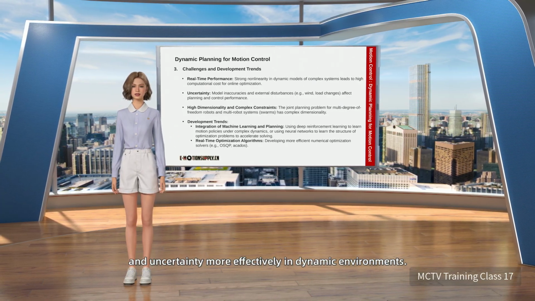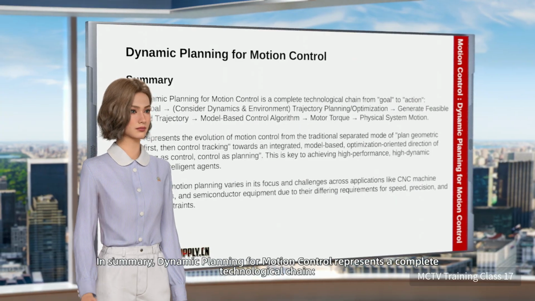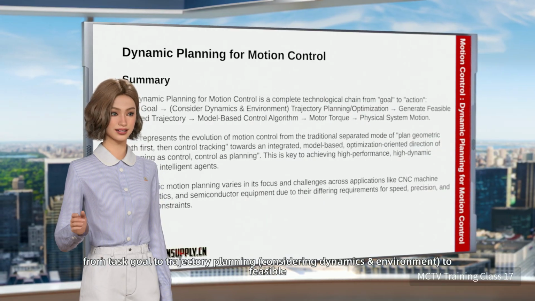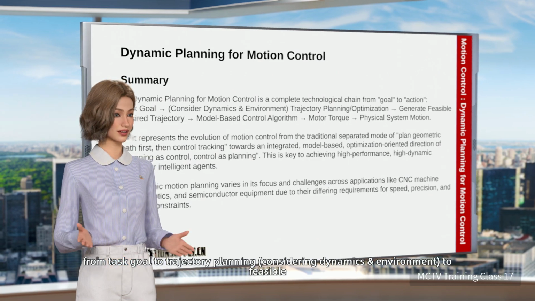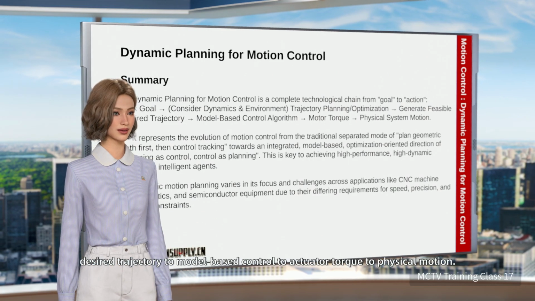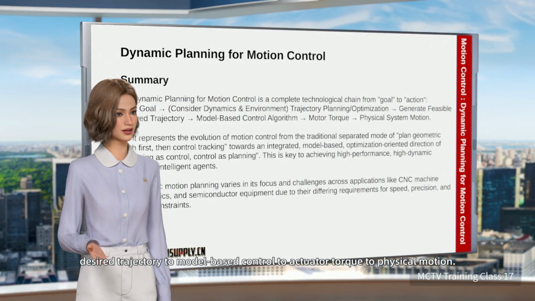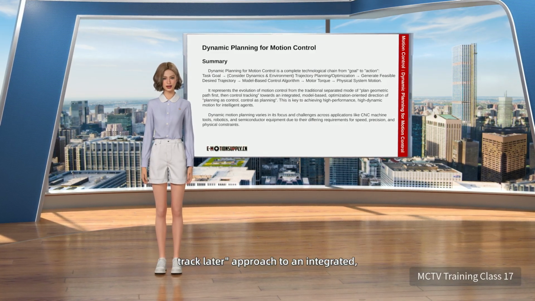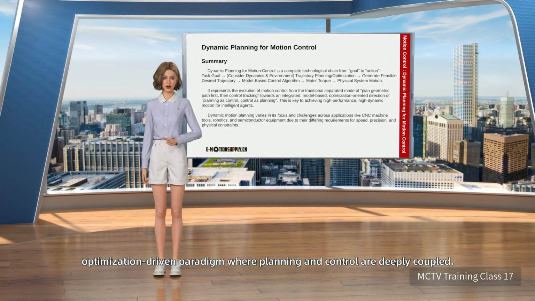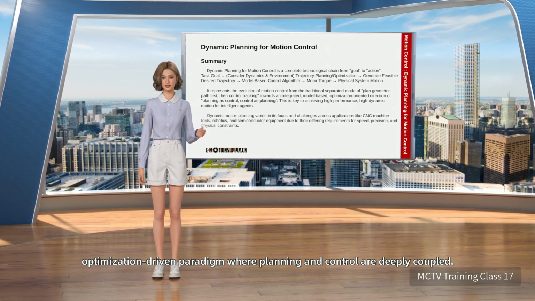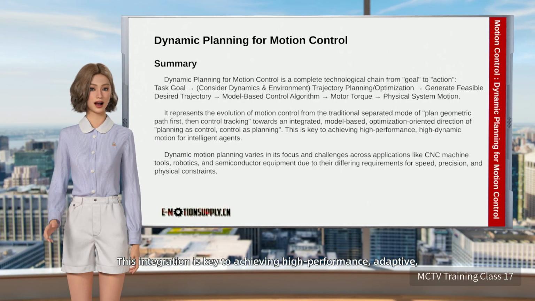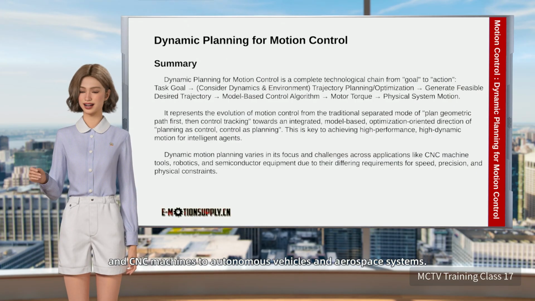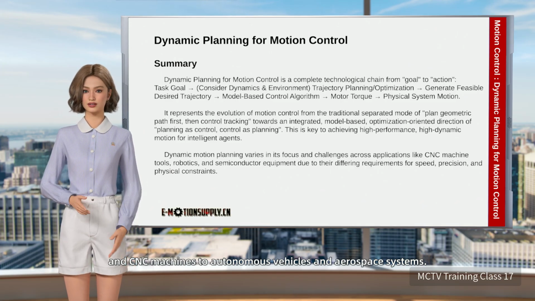In summary, dynamic planning for motion control represents a complete technological chain, from task goal to trajectory planning considering dynamics and environment, to feasible desired trajectory, to model-based control, to actuator torque, to physical motion. It marks an evolution from the traditional plan first, track later approach to an integrated, optimization-driven paradigm where planning and control are deeply coupled. This integration is key to achieving high-performance, adaptive, and intelligent motion in applications ranging from industrial robotics and CNC machines to autonomous vehicles and aerospace systems.